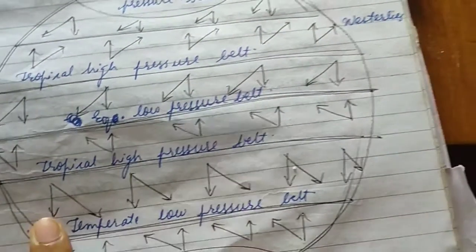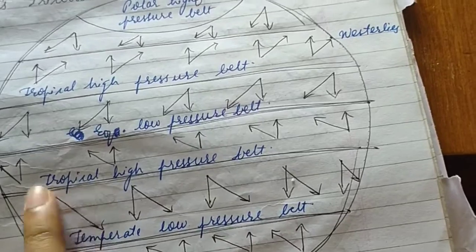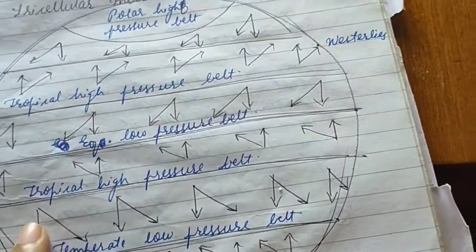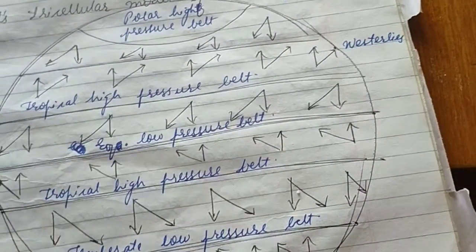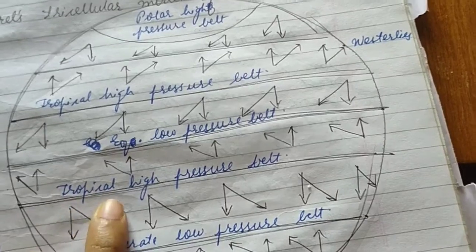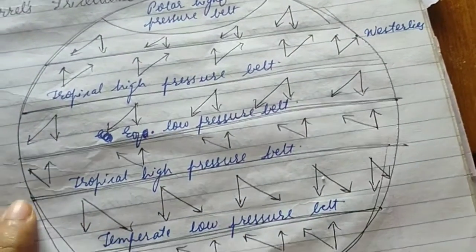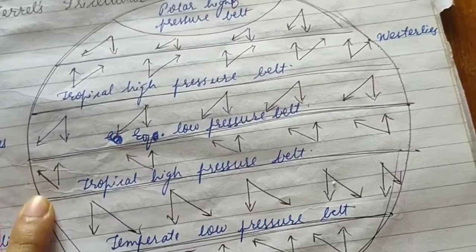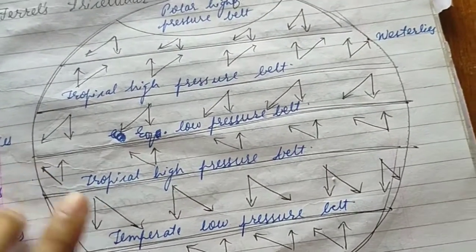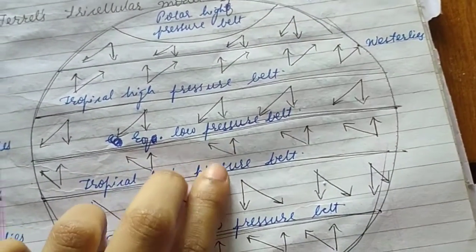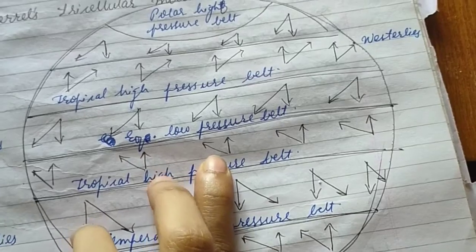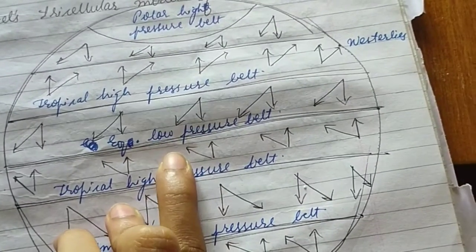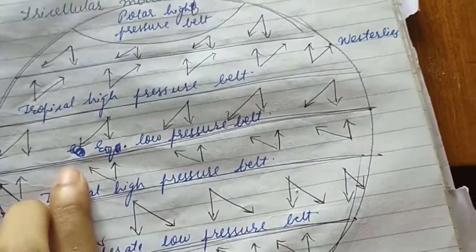Okay, so what will happen? At the equator we have a low pressure belt, and moving down we have the tropical high pressure belt. So wind will flow from the high pressure belt to the low pressure belt. Okay, so this will be the direction of the wind, but what will be the deflection? In the southern hemisphere, the winds deflect in the left direction.